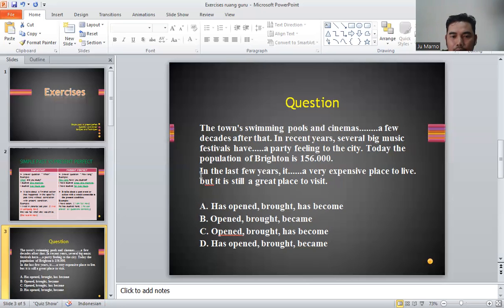And in the last few years is also a time signal of present perfect, because it happened in the past and it is still including now. In the last few years means started in the past, not long ago, and it is still including now. So based on the explanation, the answer is C.